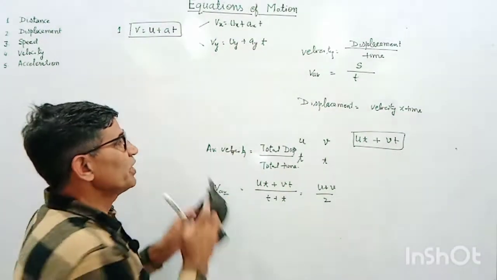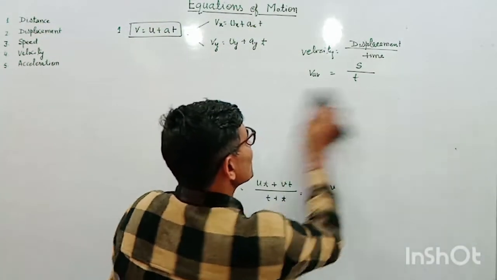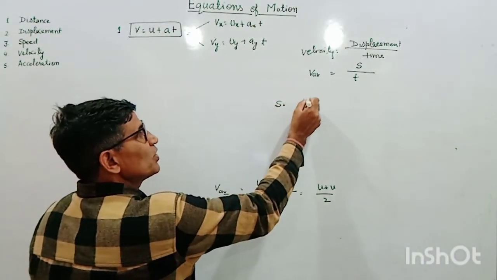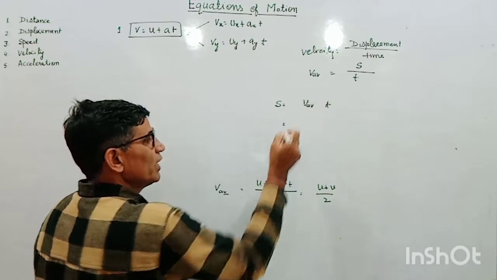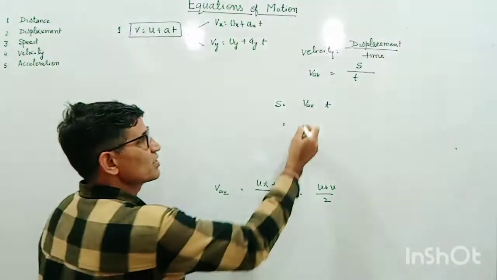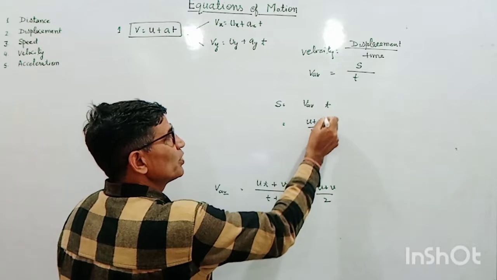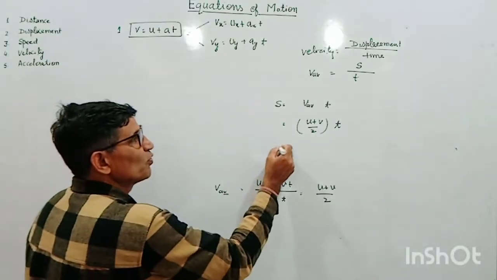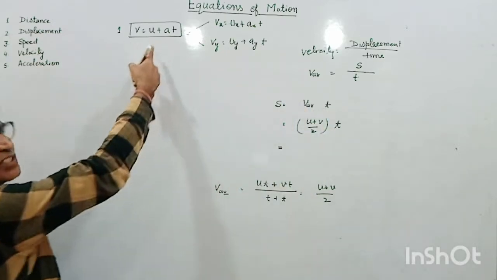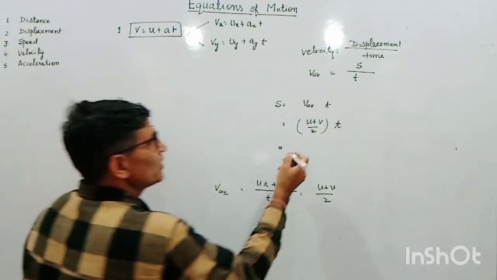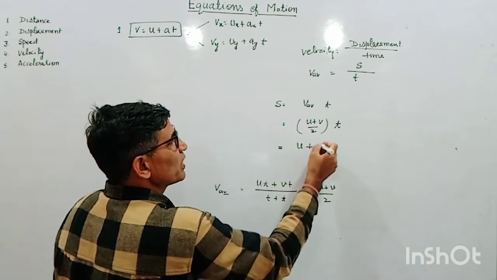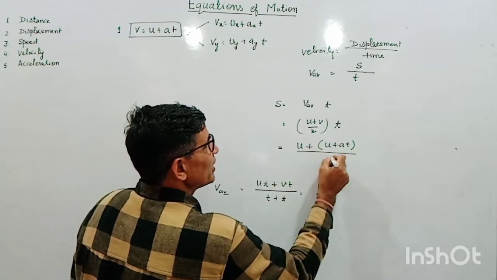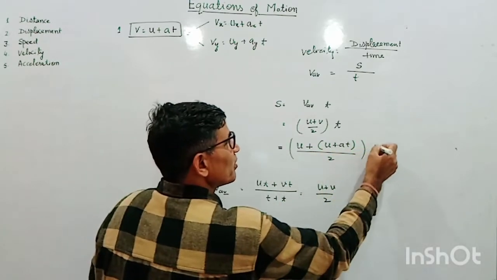So what will be the displacement of the body? I can write s is equal to v average into t, and I have just calculated v average as u plus v by 2, into t. Now putting the value of v from the first equation, v is equal to u plus at, I can write u plus, substituting this value, u plus at, this whole divided by 2 and further multiplied by t.